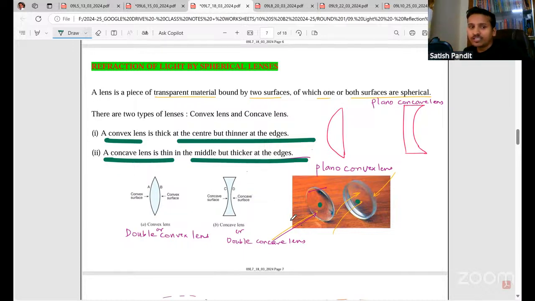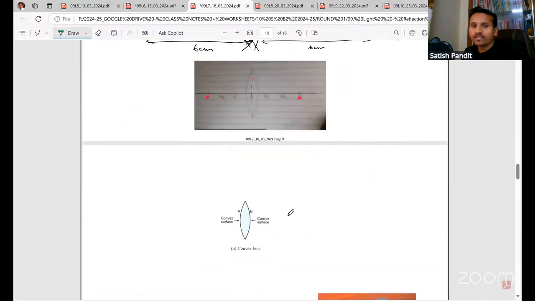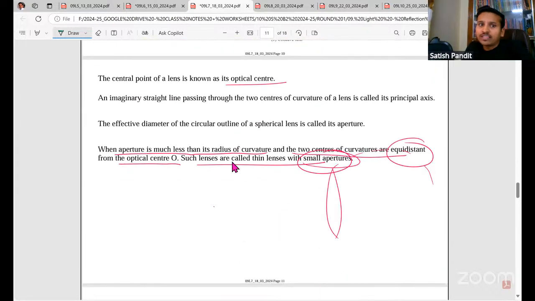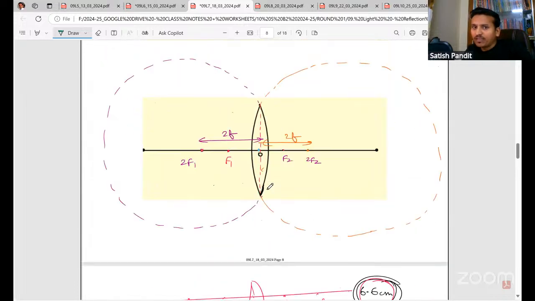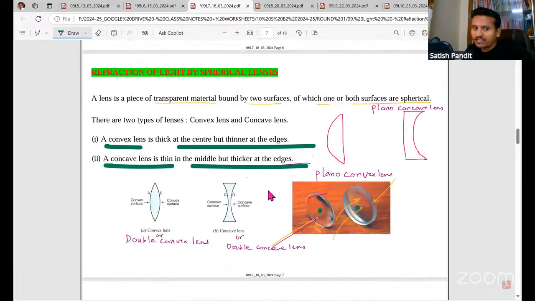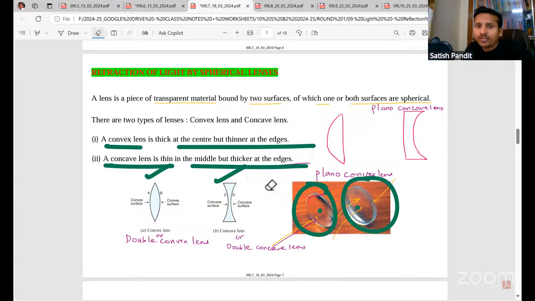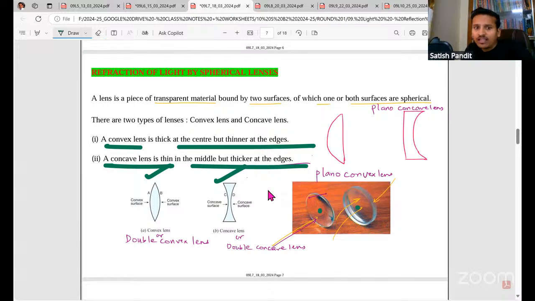Okay. So we'll discuss a few terms. As to what is optical center, I've given all the definitions here. The central point of a lens is known as the optical center. See, in our diagrams, right, we are going to represent a lens like this, convex like this, concave like this. Okay. See, this is how a lens looks like, convex and concave. Okay. But we are going to represent it this way in the ray diagrams.